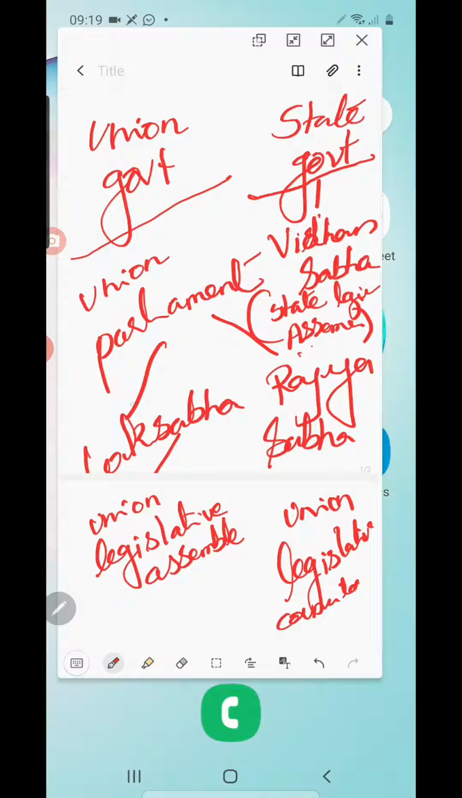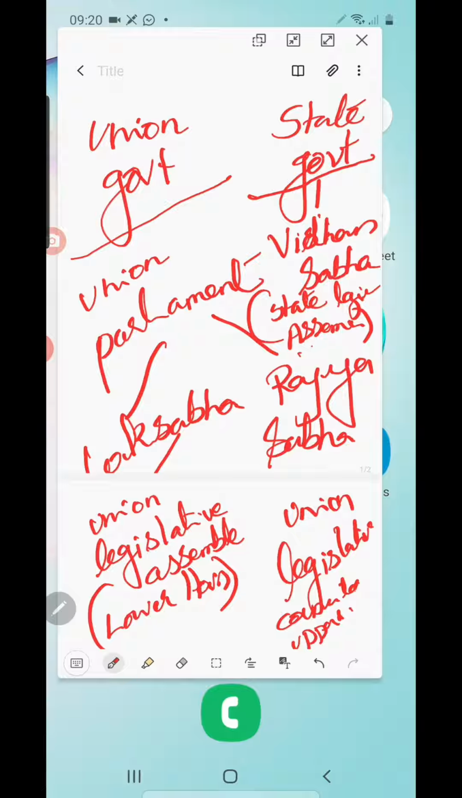For the union government, we have a parliament. The parliament has two houses, Lok Sabha and Rajya Sabha. The Lok Sabha can also be called the Union Legislative Assembly. Lok Sabha is also known as the lower house, and the Rajya Sabha, the Union Legislative Council, is known as the upper house. Okay.